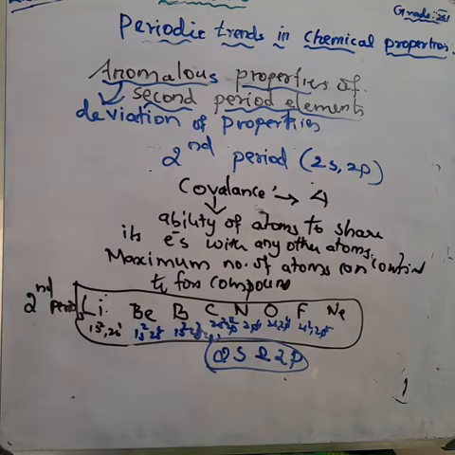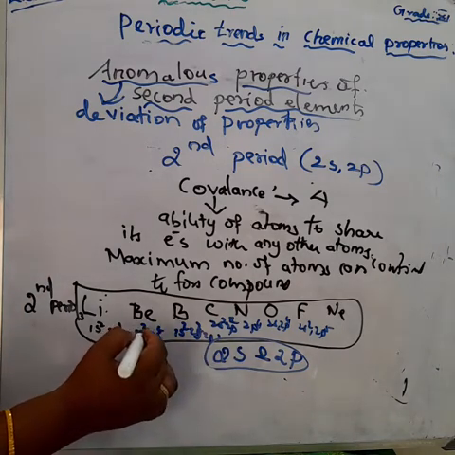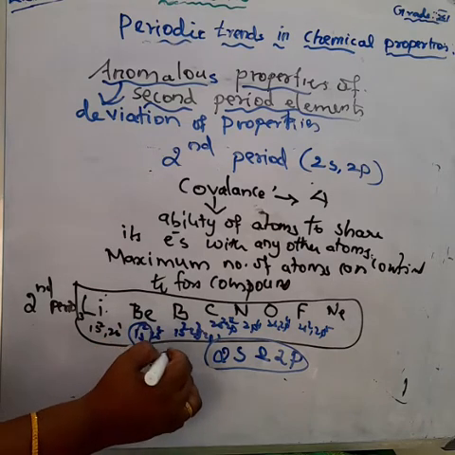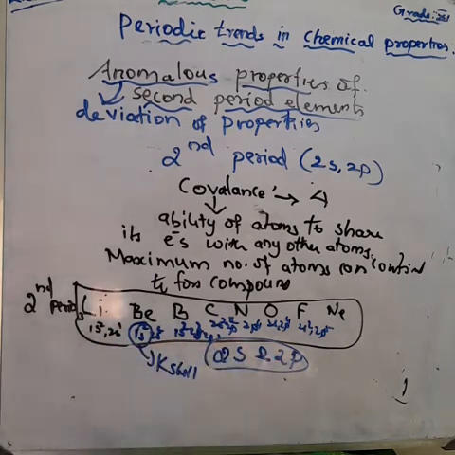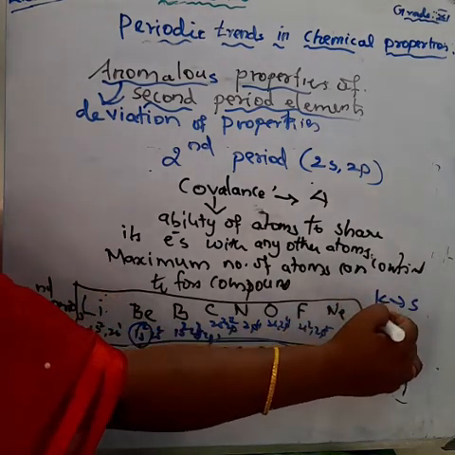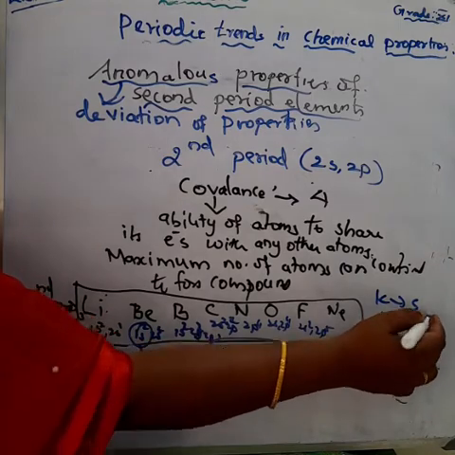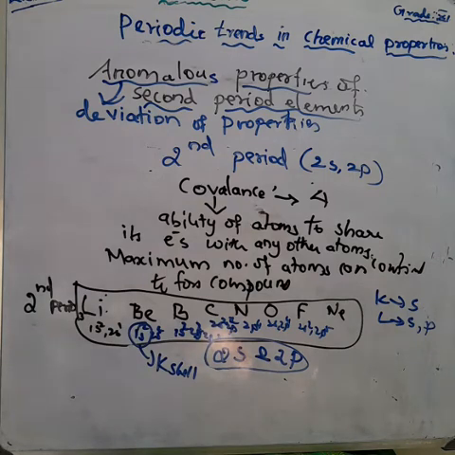This is the K shell, the 1s2 orbital. And what is the L shell? 2s and 2p. How many orbitals are there in the L shell? 2s and 2p orbitals are there in the second period elements, boron and carbon also. So the second period elements have only 4 orbitals.